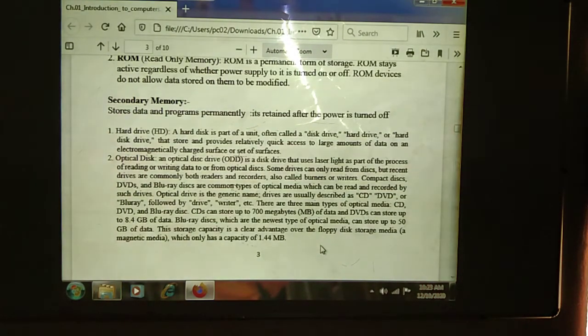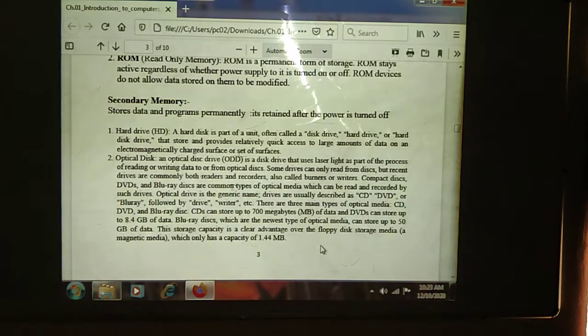Next, Blu-ray disc, which is the newest type of optical media, can store up to 50 GB of data. Means the lowest memory is stored on where? On the CDs. The highest memory in the optical disc is stored on where? Blu-rays.